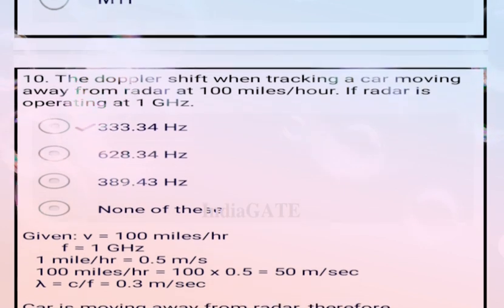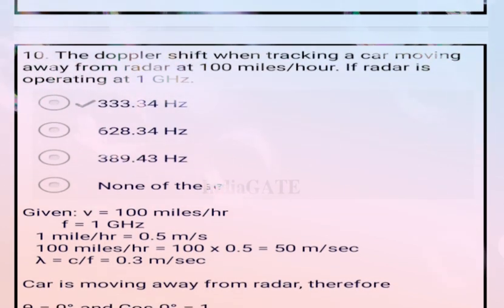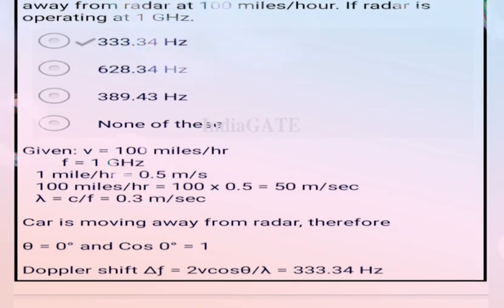Next question. The Doppler shift when tracking a car moving away from a radar at 100 miles per hour, if the radar is operating at 1 gigahertz. The correct answer for this question is option A, 333.34 hertz. Now come to the solution for this question.